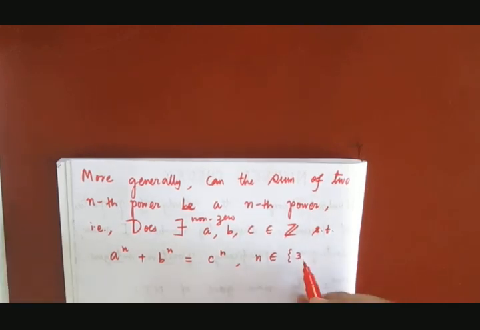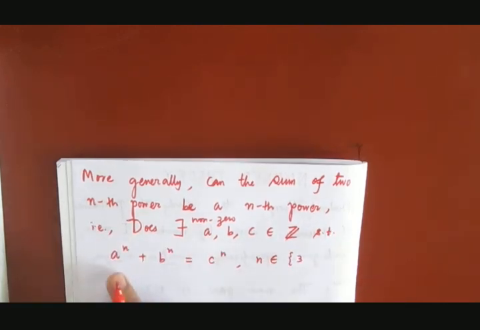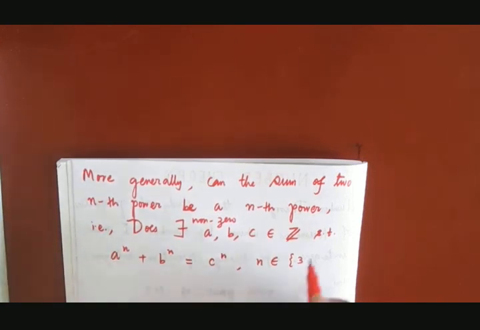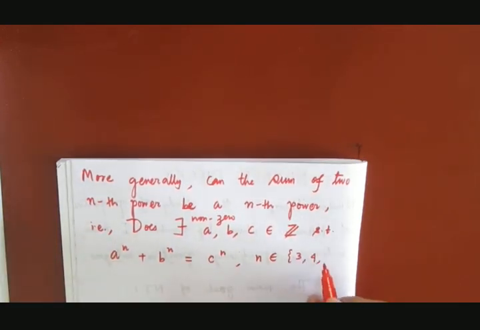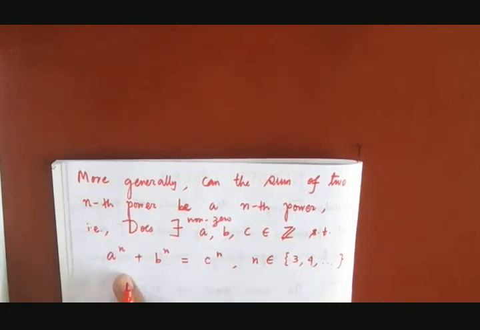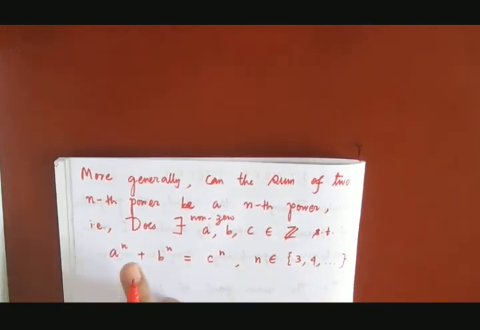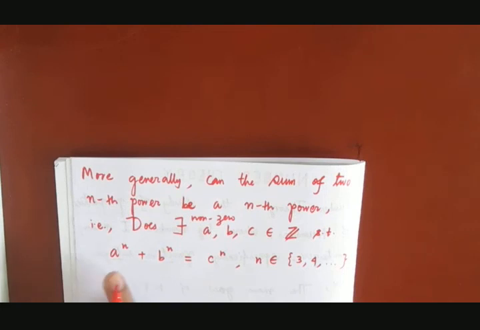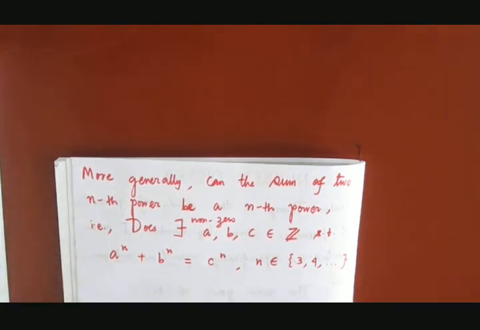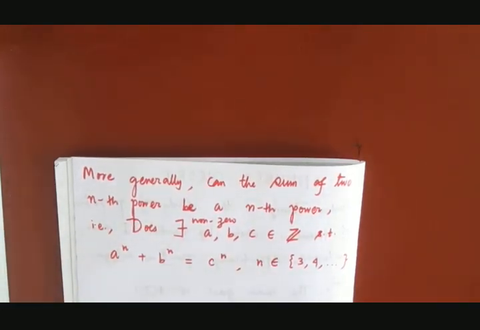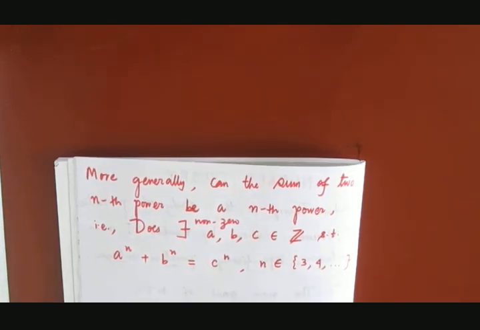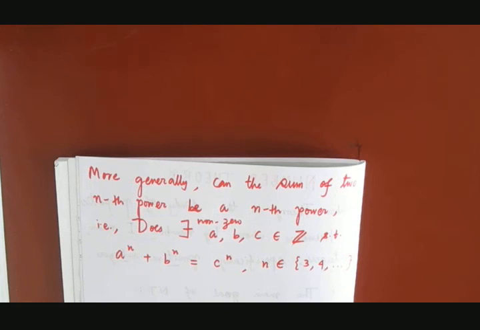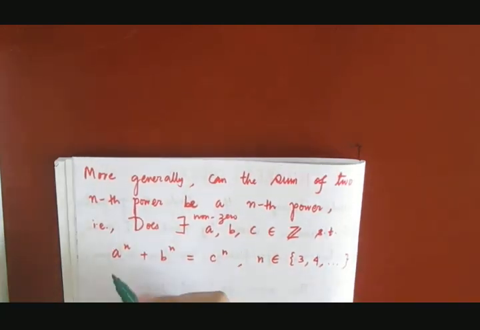N can be 3, as I said. For 1 we know this is possible, right? For 2, which was Pythagoras theorem. From 3 onwards we have a question like, can the sum of two cubes be a cube, sum of two fourth powers be a fourth power, or sum of 200th powers be a 100th power? So is there any solution to this kind of equations? Can you find one? The answer is no.